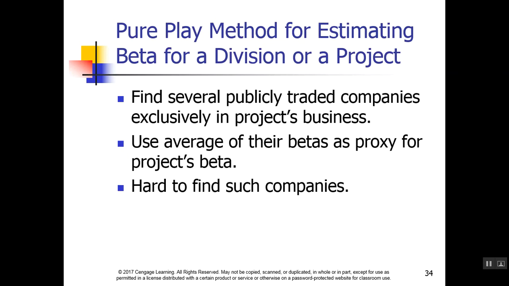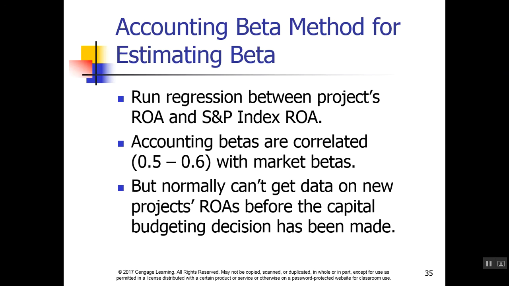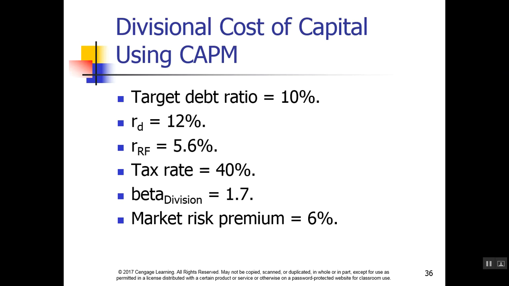How do we do that? We can look at public companies that are in line with the project's business, and use an average of their betas as a proxy for the project betas. However, it's hard to do this. We can run a regression, or we can calculate the accounting beta. Alternatively, we can use the divisional cost of capital model, using the CAPM.